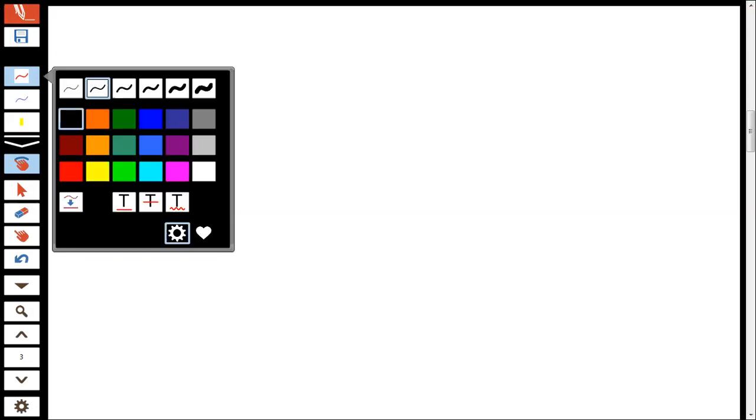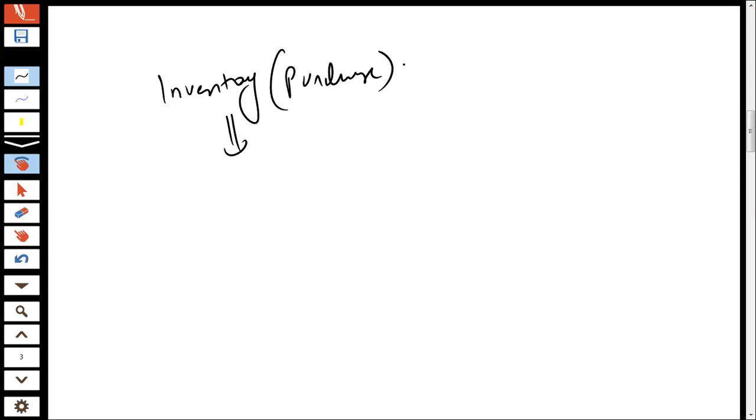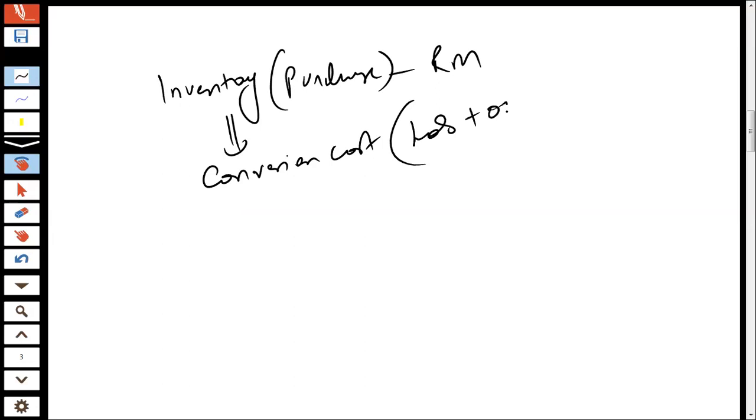So from the organization's perspective, what you have to do is purchase your inventory. Usually it's the raw material which is purchased. And then you incur the conversion cost. What do we mean by conversion cost? That is labor plus overhead.